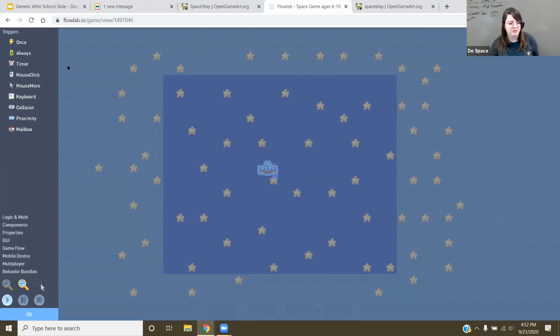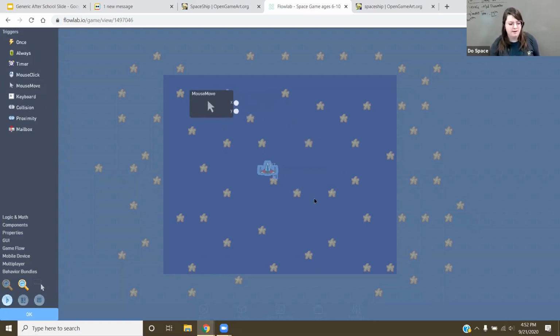Look on the left side here, it says Triggers. We've done keyboard-based ones in the past. There's mouse click, and all these other things. So here, as designers, you can always think, how are players interacting with their game to do stuff? You can always look in Triggers to find that. So we've got Mouse Move right here. You can click on that. There's Mouse Move.